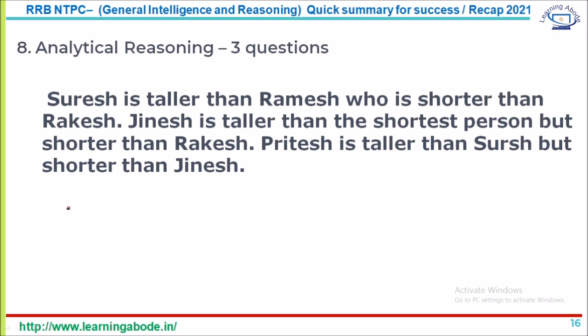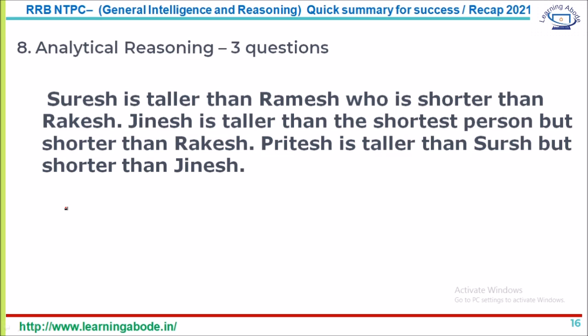So the 8th type is analytical reasoning. In analytical reasoning, you are given a set of instructions, a set of information. That can be any kind of seating arrangement, or some sequence, like arranging people and their choices of color or something like that. All are separate pieces of information. When you put them together, you're able to form a scenario, make an arrangement, come up with some kind of structure. Based on that, you'll be able to answer the 3 questions that follow.